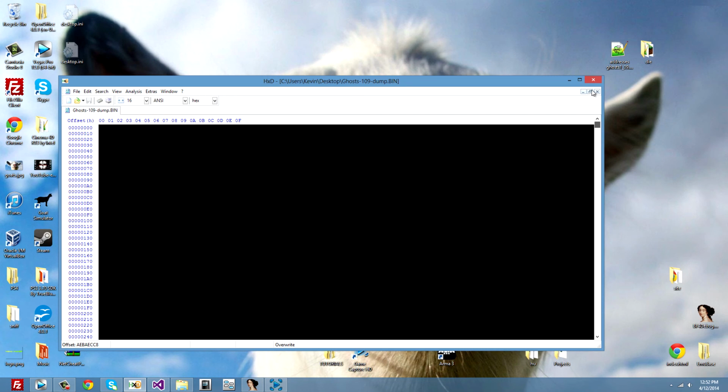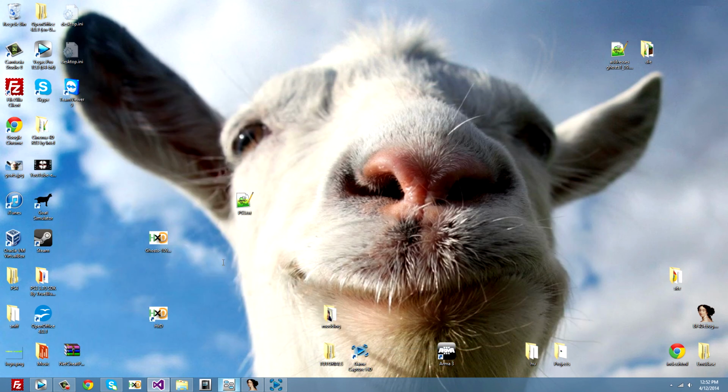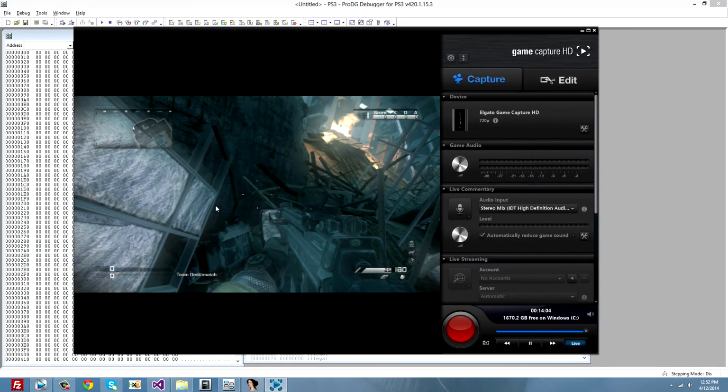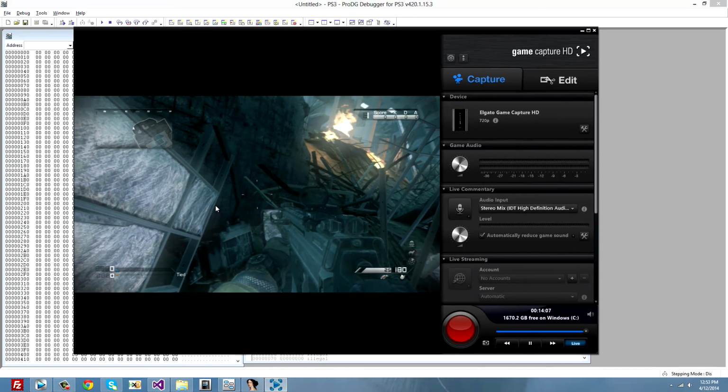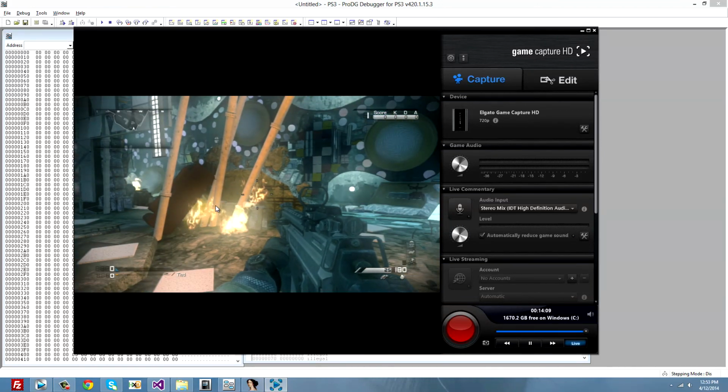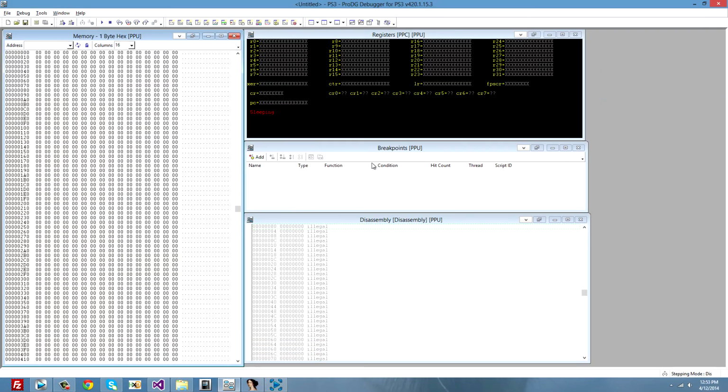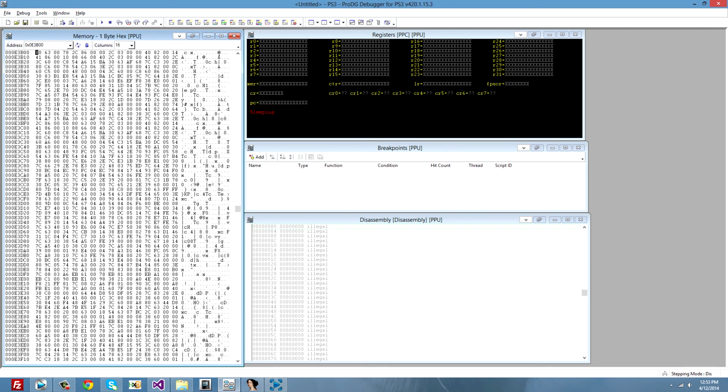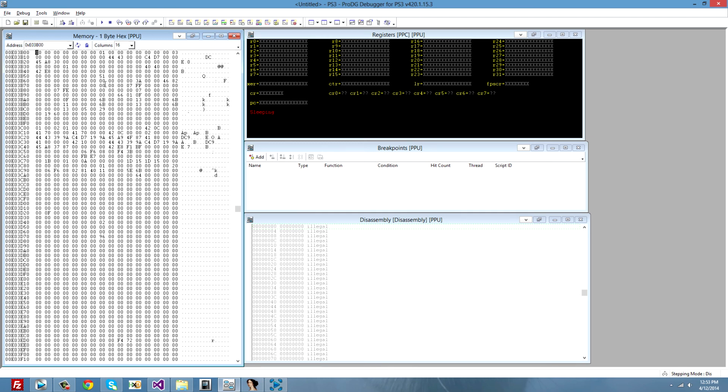Alright, so now I will get game capture for using my stuff. Alright, now what we can do is, well, go to the GNTidy actually. 0E3B00. That's the player state, I think. No. Oh wait, it's E0. Is it? It looks like it. Alright.